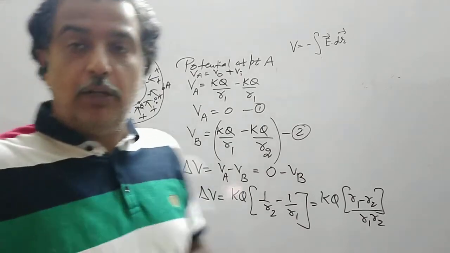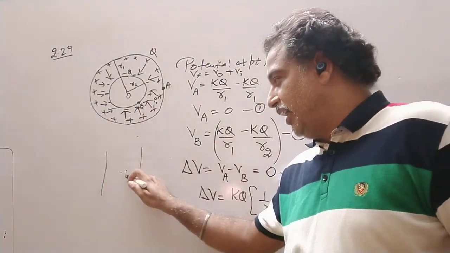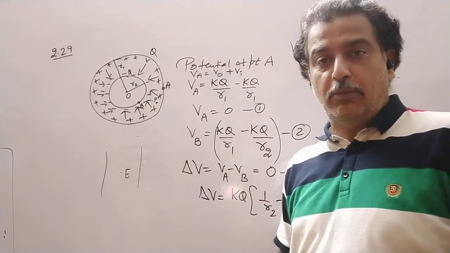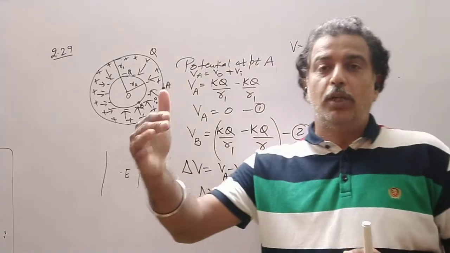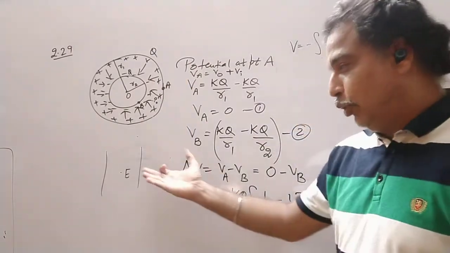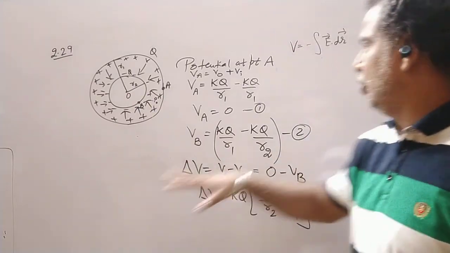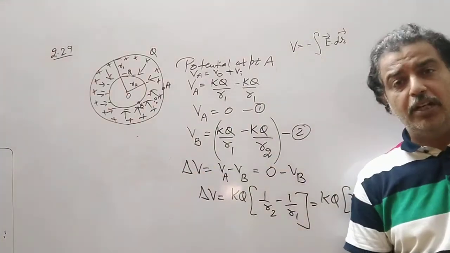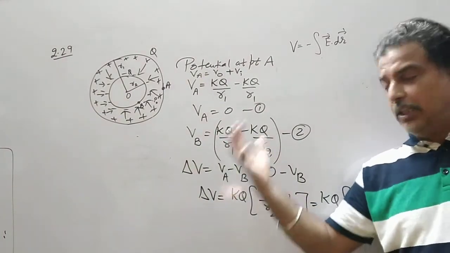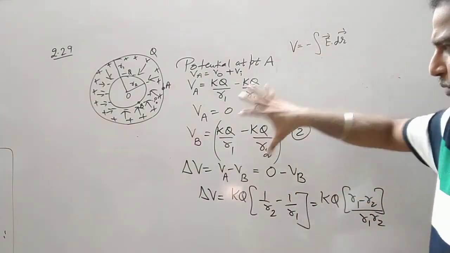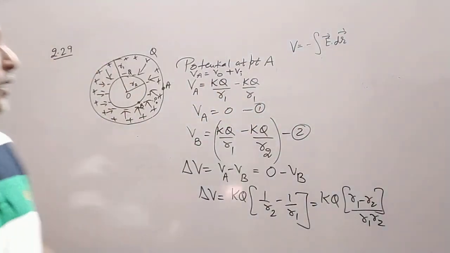We need to find out, say in a parallel plate capacitor we found the electric field intensity, that was sigma upon epsilon naught, and then we found the potential difference V is equal to E into d. So if I know E also at this point P, I can do the integration of this electric field intensity at this point. So that is also a method. This method is easier. Someday we will discuss this method also.